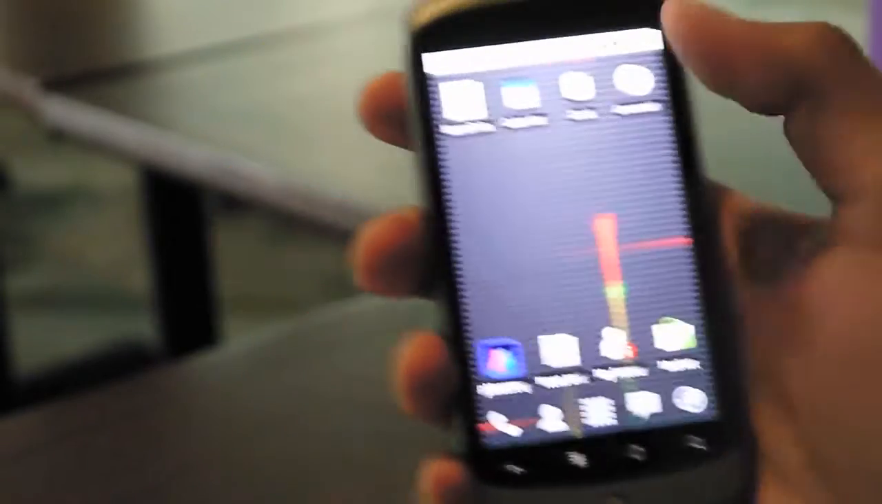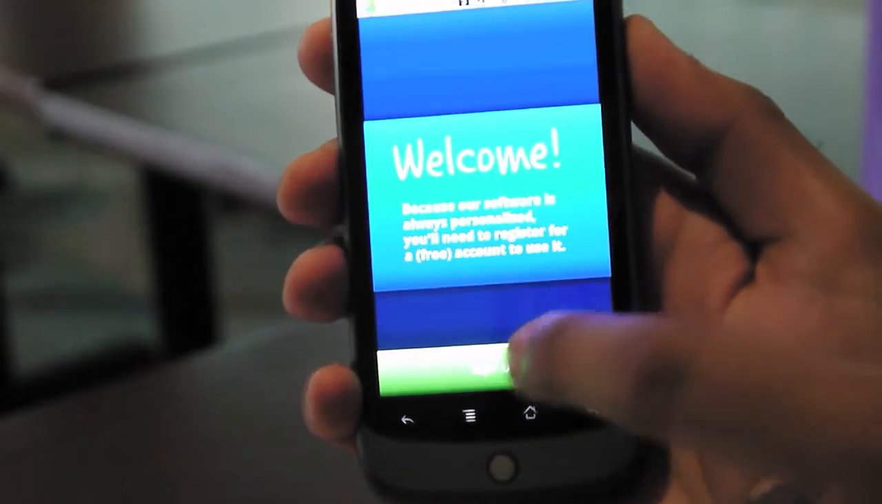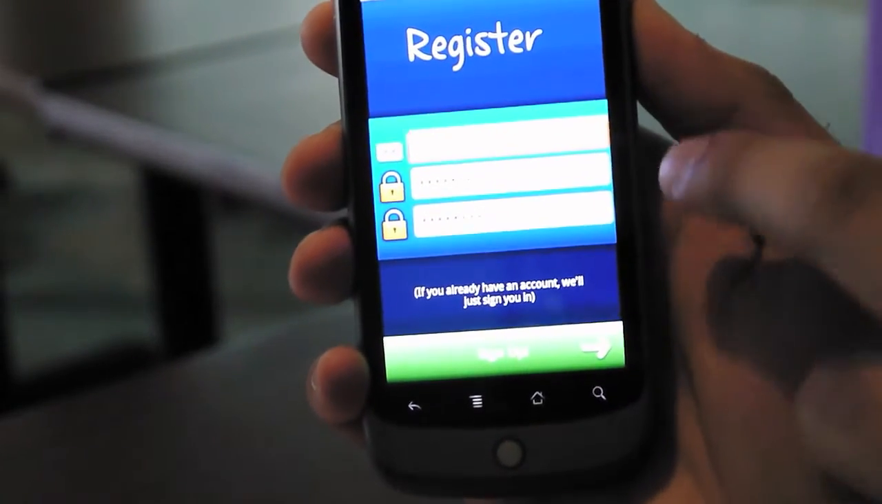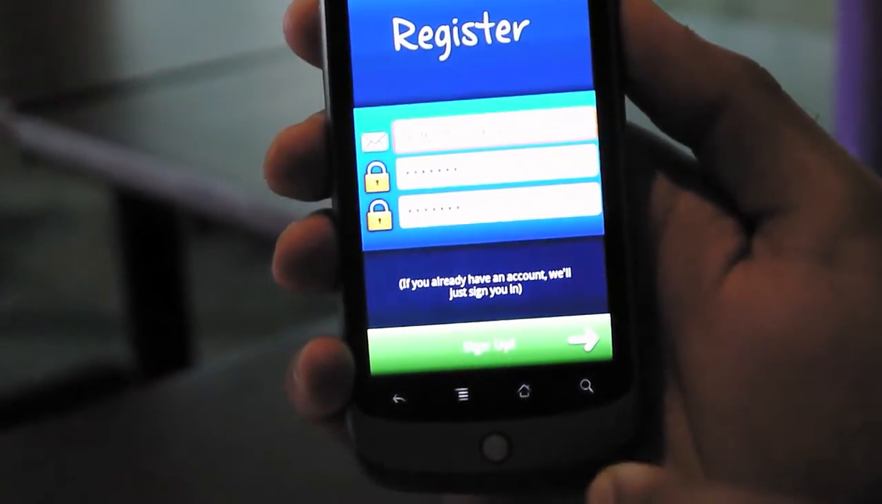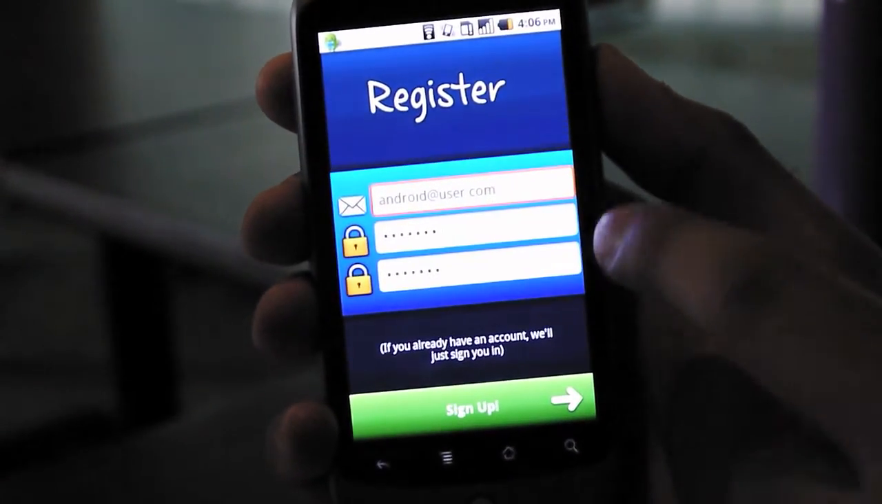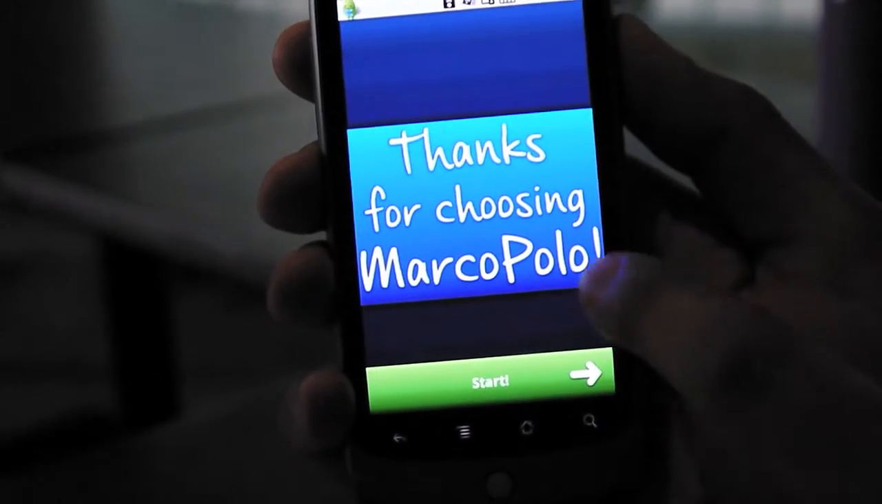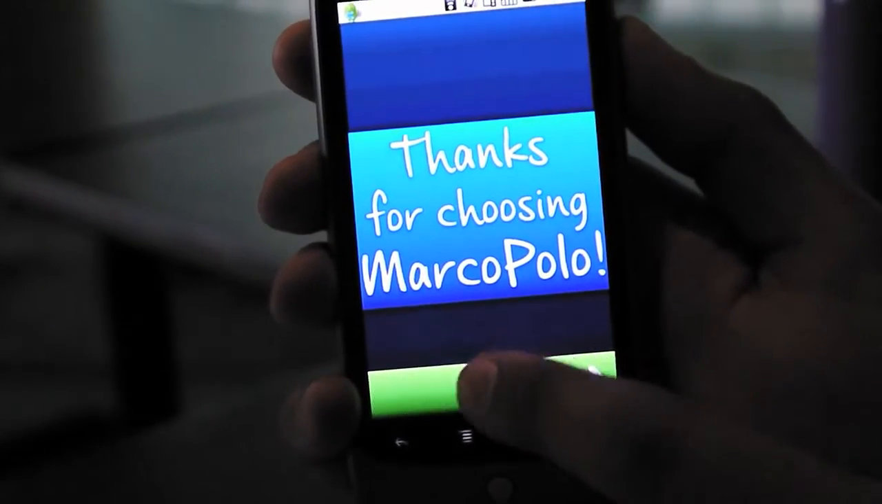So here we are at the Nexus One home screen. We just tap on the Marco Polo icon, and now we're at the welcome screen, and I've already entered some credentials, and we're going to be registering from the mobile Android device to the Marco Polo servers. I've entered android@user.com, and I can just hit sign up, and I get a thank you message, and we're ready to start using the application.